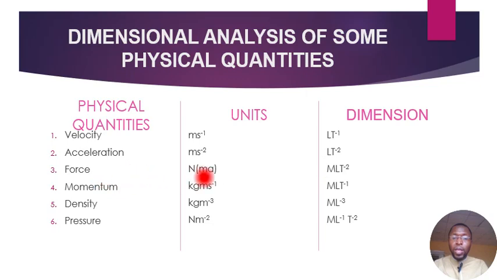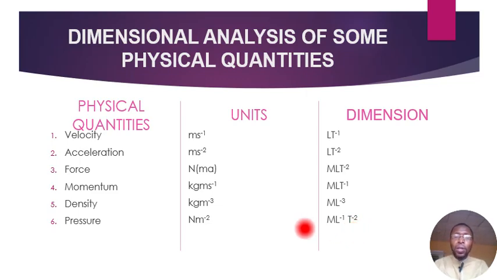And for force, the unit is Newton. The formula is MA, but by dimension, it is MLT^-2. For momentum, the unit is kilogram meter per second, but the dimension is MLT^-1. Dimension has nothing to do with anything other than L, T, and M, okay? For density, it is kilogram per meter cubed, but by dimension, it is ML^-3. For pressure, by unit, it is Newton per meter squared, but by dimension, it is ML^-1T^-2.